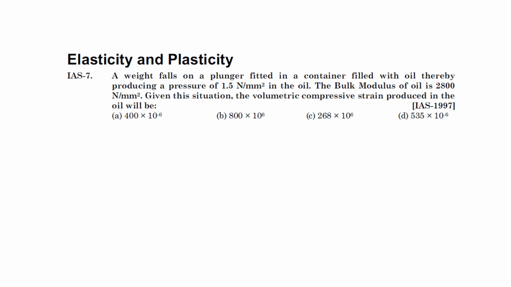Okay, next question. Okay, elasticity and plasticity का question है. A weight fall on a plunger fitted in a container filled with oil, thereby producing a pressure of 1.5 Newton per mm square in the oil. The bulk modulus of oil is 28800 Newton per meter square. Given this situation, the volumetric compressive strain produced in oil will be.